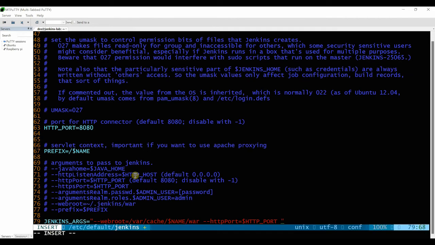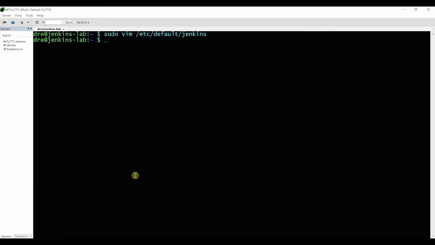We want to add it to listen locally based on our configuration. So it's http listen capital L address, and it's equal to 127.0.0.1. So it's http listen address, and save that. So now we are good.